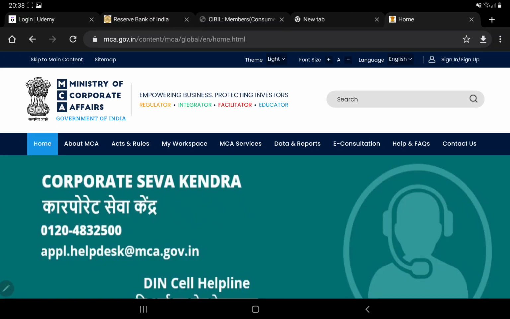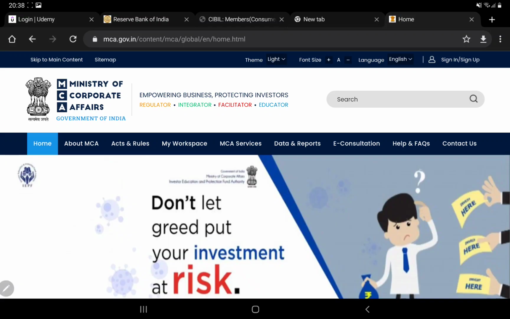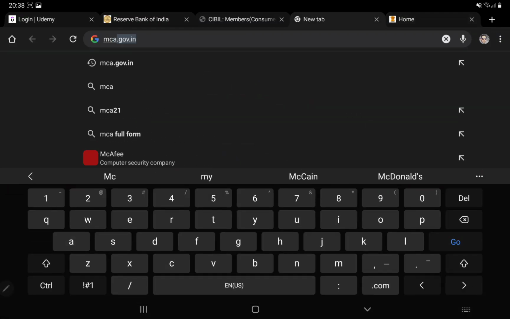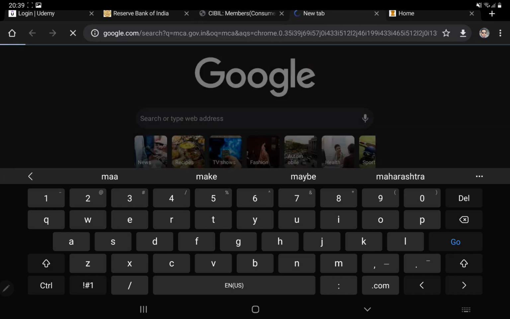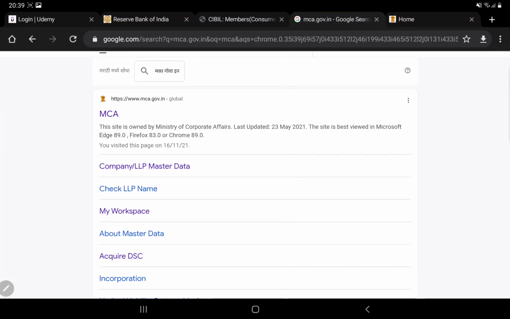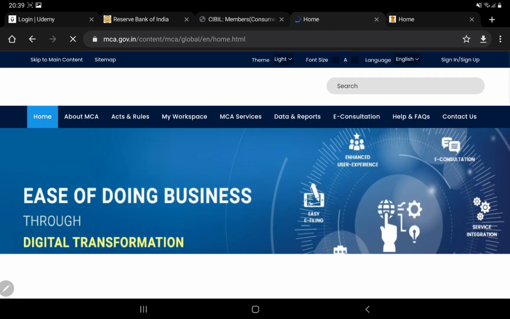First and foremost, you need to go to Google and type MCA, meaning Ministry of Corporate Affairs. By default it will show mca.gov.in. Click on this URL, drop down and go to the MCA website, and I'll click on this.